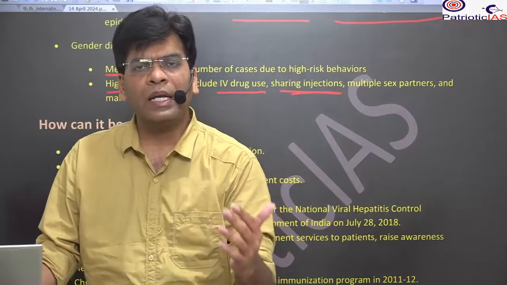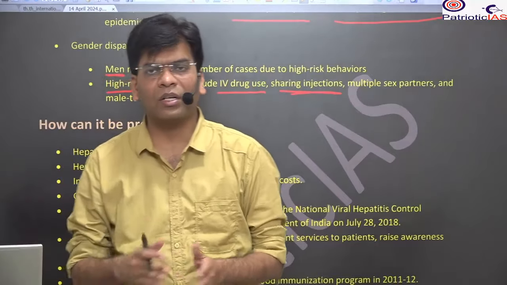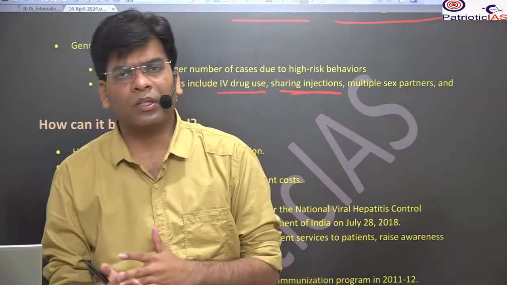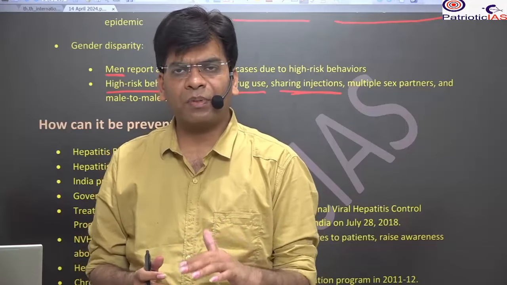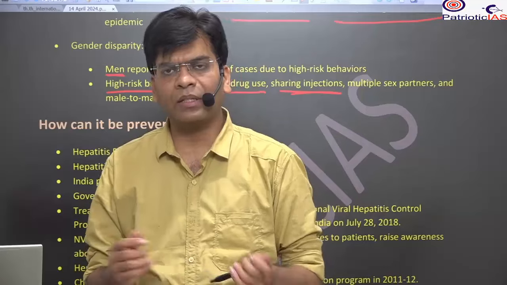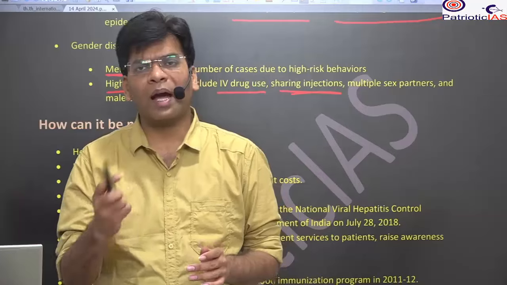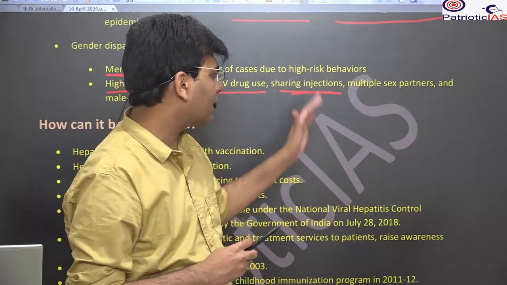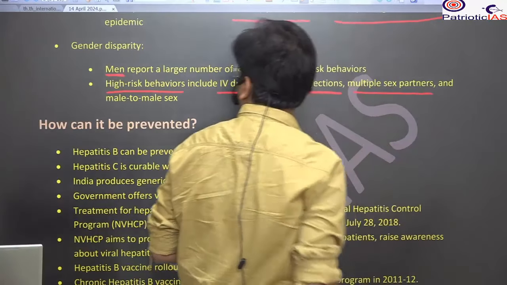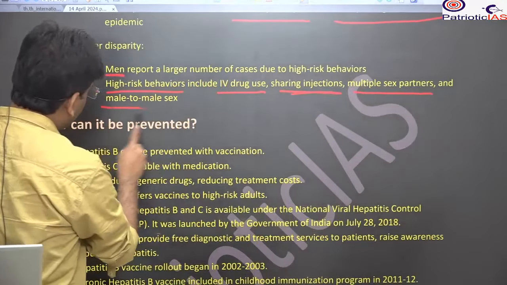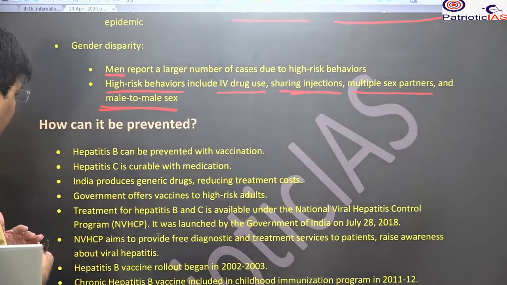Doctors, or those who are practicing this, maybe the assistant to the doctor, offer that at a lesser price we can reuse the syringe by cleaning it. But despite your manual cleaning, there could be virus remaining in the injection, and that can be transmitted to another person. Okay, multiple sex partners and male-to-male sex are the main things causing a high increase in hepatitis.